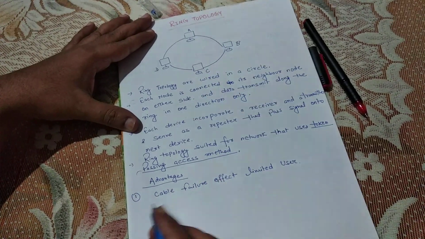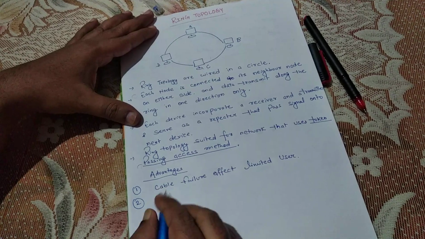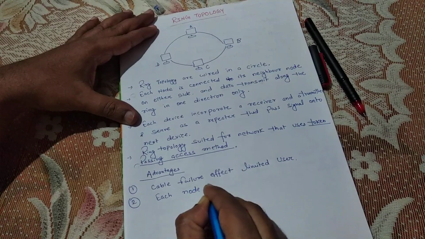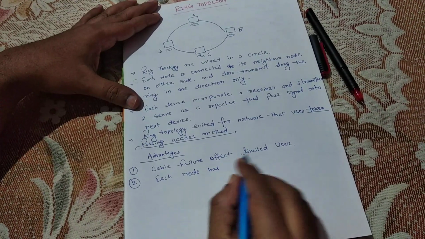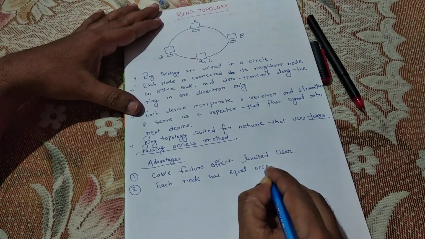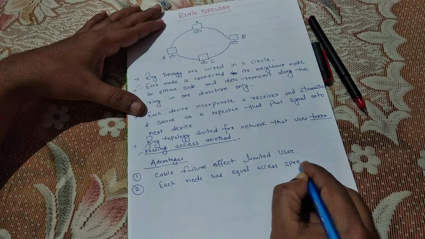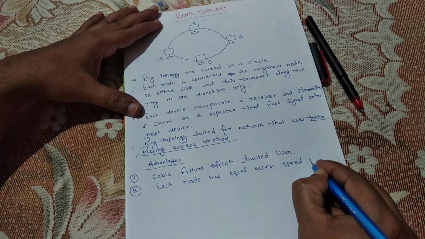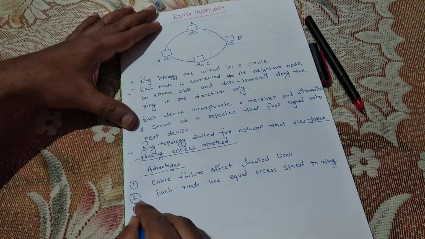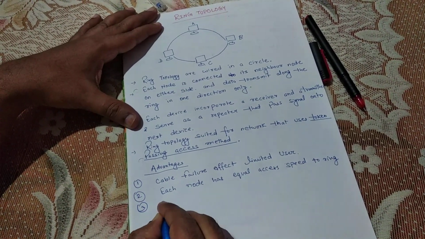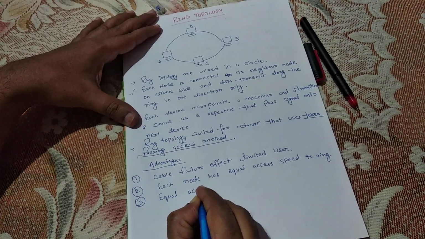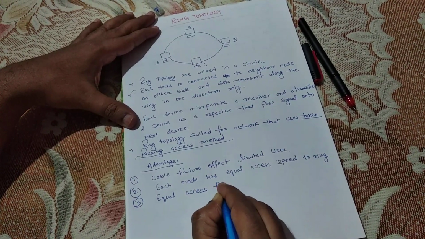Second, each node has equal access speed to the ring. And third, it provides equal access for all users.